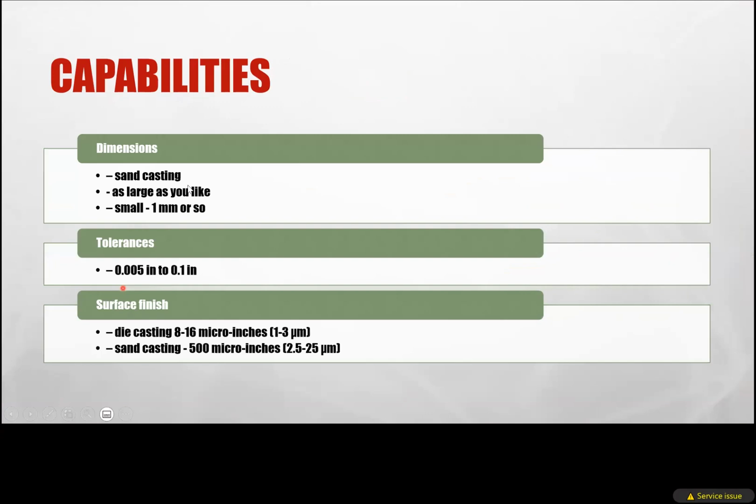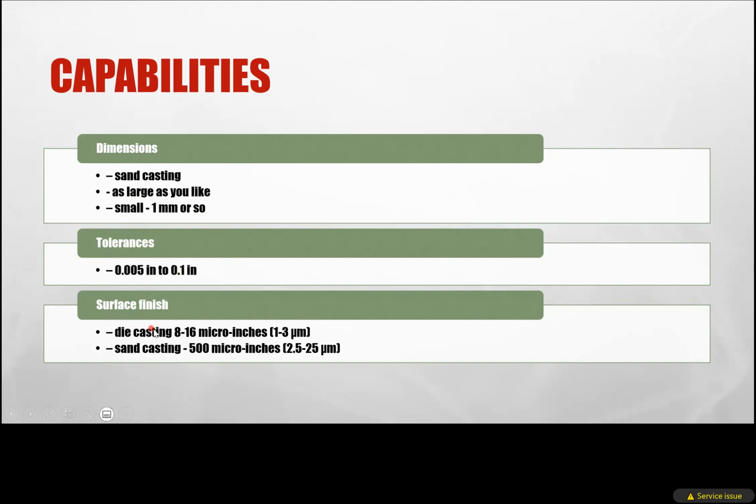Then the capabilities. What are the capabilities of castings? In dimensions, with sand casting we can make products as large as you like, and also small parts of about 1 mm size. The tolerance means the limit in size; a tolerance of 0.005 inch can be maintained here.